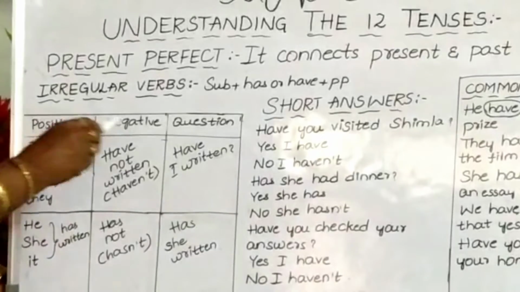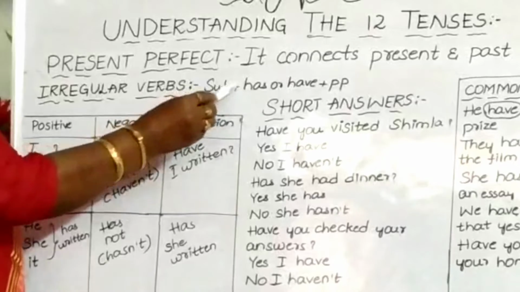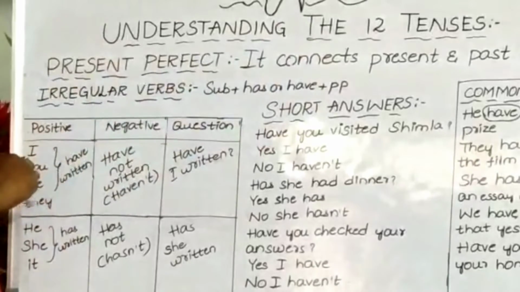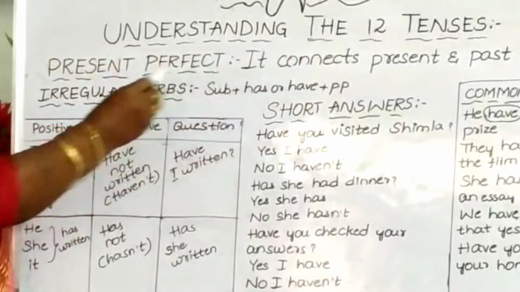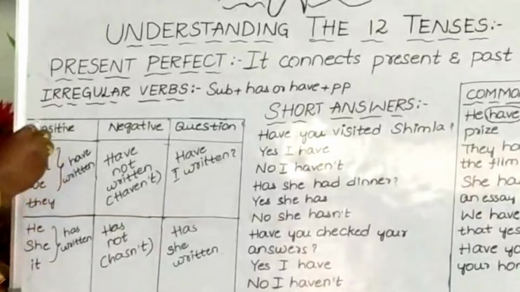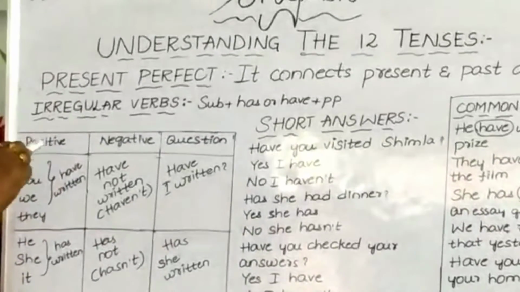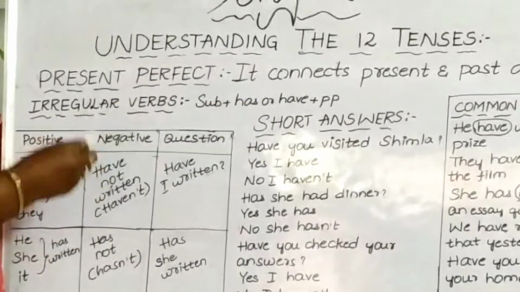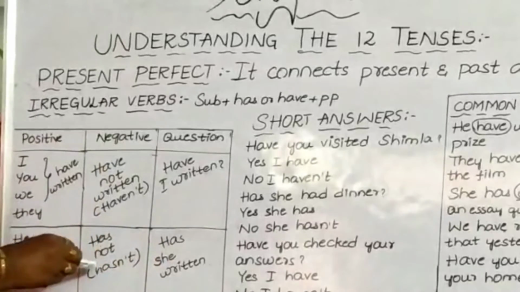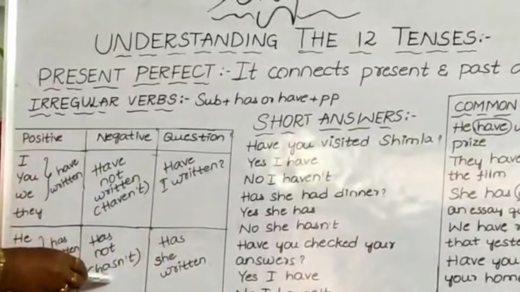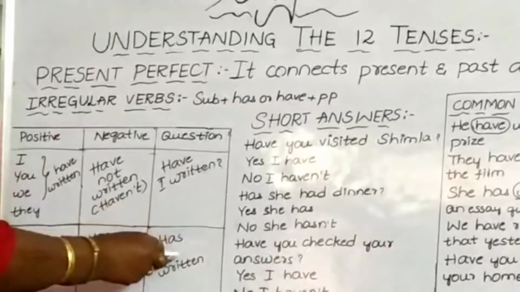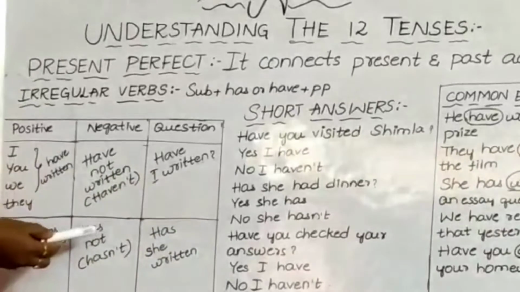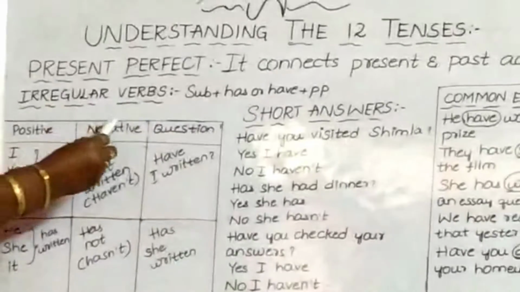That is why it is given as subject plus have or has plus past participle. Subject as usual. Have or has based on the personal pronouns, then the past participle based on the verb we are selecting. Here, has not. Then what is the contraction, the short form? Hasn't. Then asking a question: Has she written? Or has he written? Or has it written? Okay, like that, positive, negative and questions.